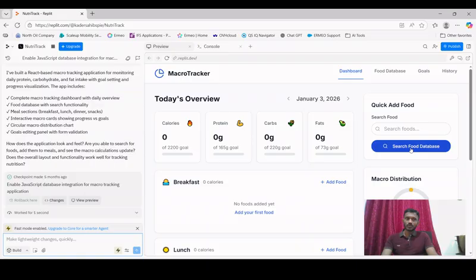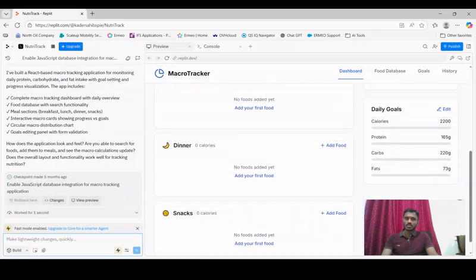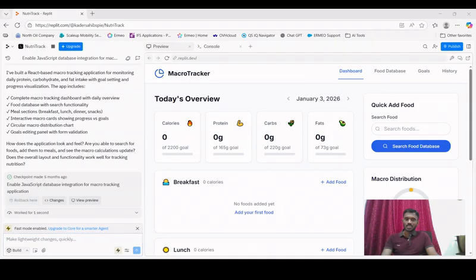One of the advantages of all these AI tools is that you not only create the front end, you can use database and backend tools like Supabase or even Firebase. You can also create the complete application using backend and the database, right? So you can store your data in the database, and you can also create your complete backend. So that is the great advantage of using these tools, where you not only do the front end, you also do the backend as well, right? So this is about Replit. So let's move on to the next IDE.